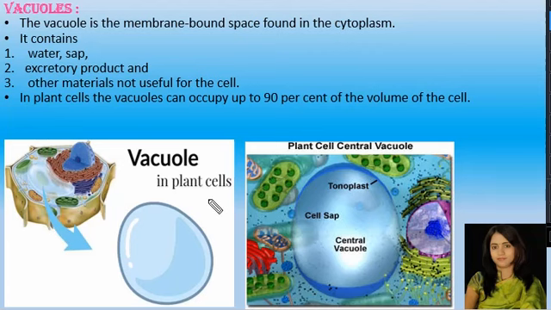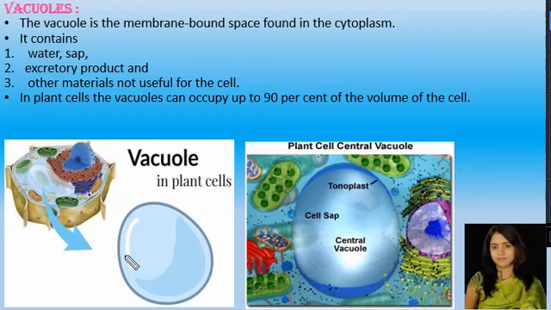The excess of ions are stored in the vacuole, and here the transport of such ions takes place against the concentration gradient. That is, the concentration of ions is more in the vacuole as compared to the cytoplasm.